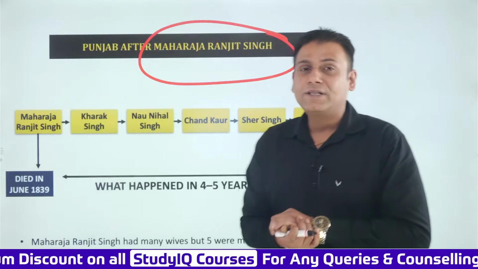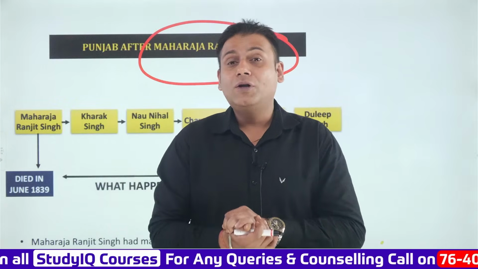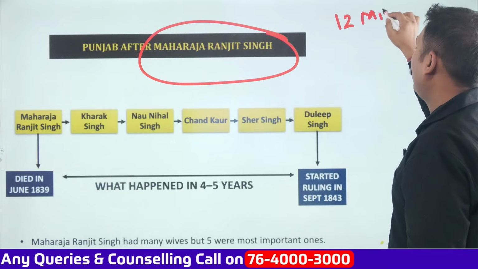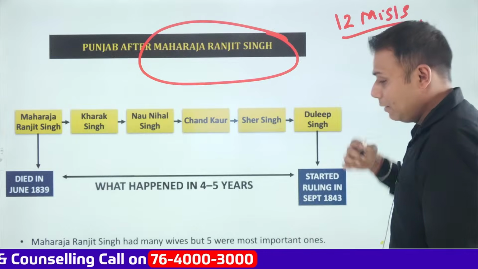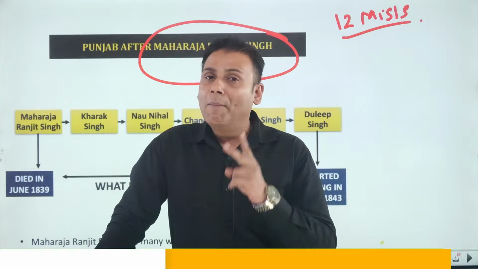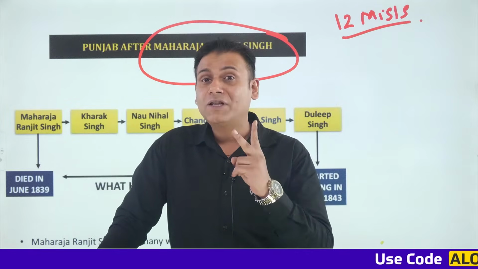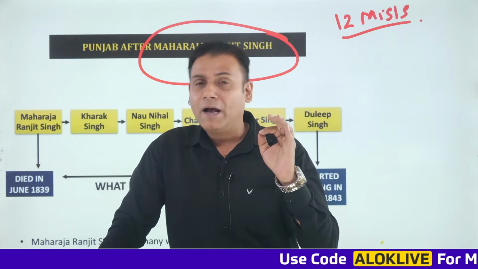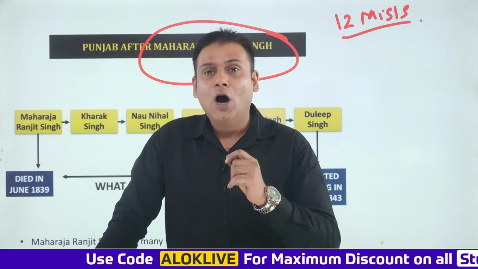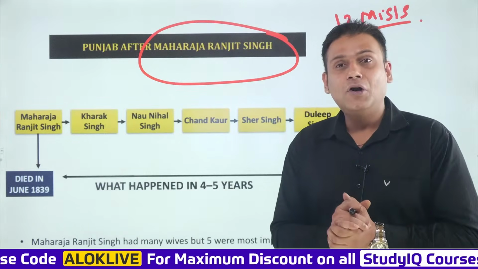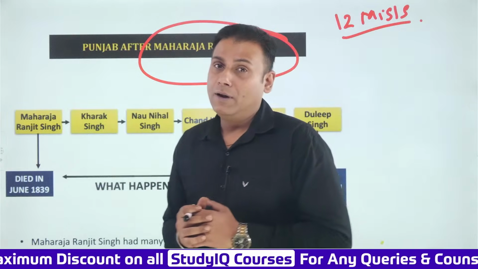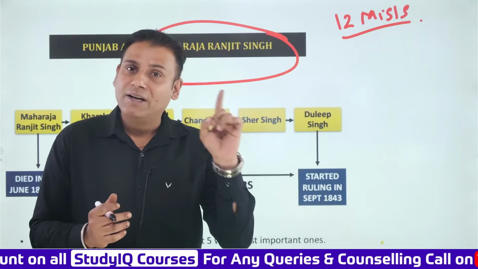We have seen that precisely in the region of Punjab, in total there were 12 misls. As we had seen, the basic meaning of the word misl is equal. Misl is an Arabic word which means equal. Among the 12 powerful misls, two were the most powerful: one was the Bhangi misl and the second was the Shukar Chakia misl. The Bhangi misl had control over the region of Lahore and Amritsar. In simple words, Lahore was the administrative capital and Amritsar was the religious capital.